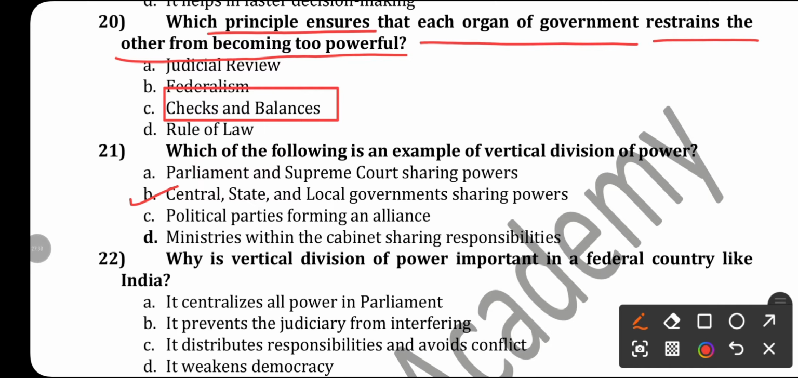Next, question number 22. Why is vertical division of power important in a federal country like India? It centralizes all power in parliament? No. The main aim is to decentralize the power. It prevents the judiciary from interfering? No. It distributes responsibility and avoids conflict? Yes, this can be the option. It weakens democracy? No. Answer will be option C. C is the right answer. It distributes responsibilities and avoids conflict.